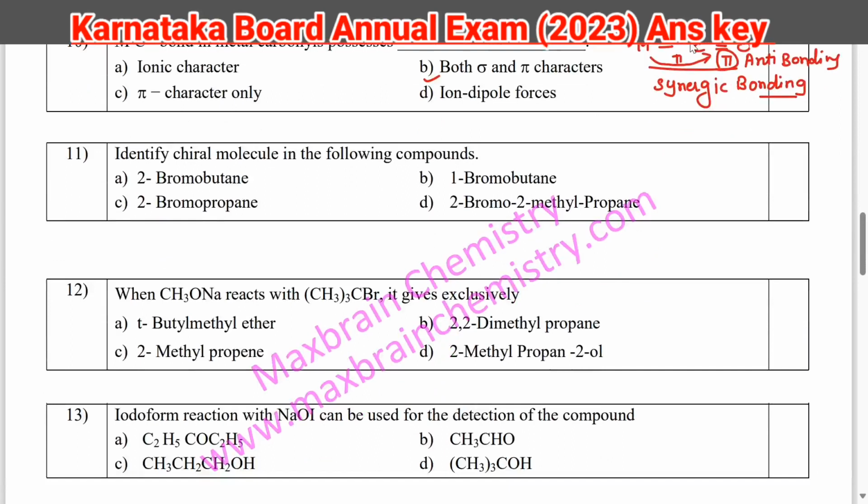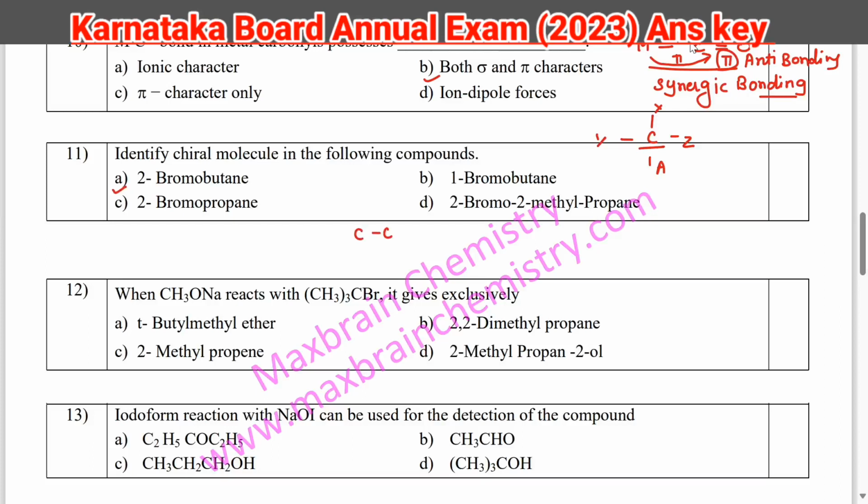Next question, question number 11. Identify chiral molecule in the following compound. So chiral molecule means suppose this carbon is there. So it should have all the surrounding atoms different. If you will draw the structure of option A, that will give you the chiral.